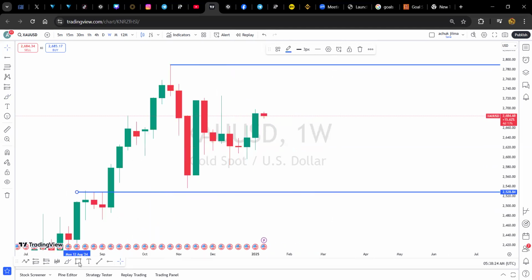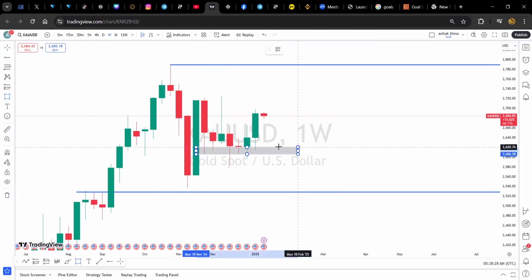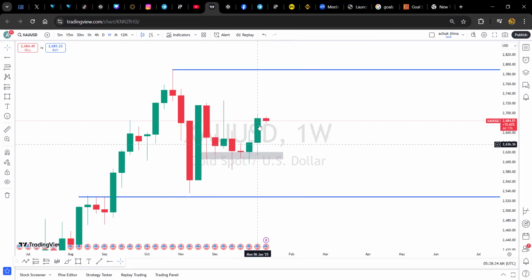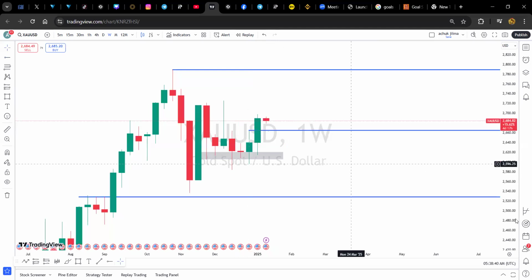And then we see a scenario whereby gold has actually been rejecting around this area here for more than 4 weeks. And then from here, we see a strong bullish candle closure that has broken above this area here, creating for us an area of price difference.